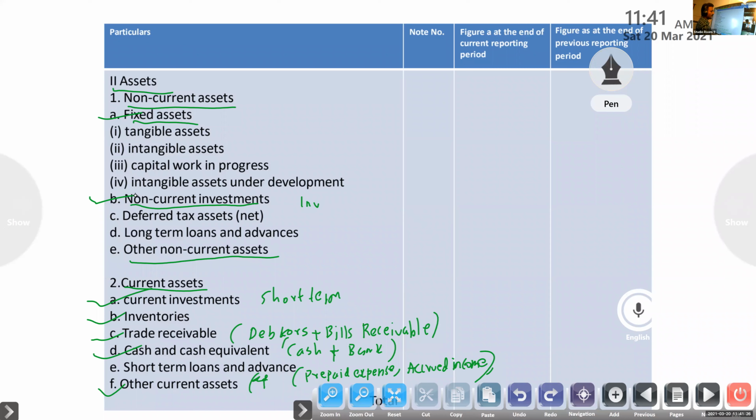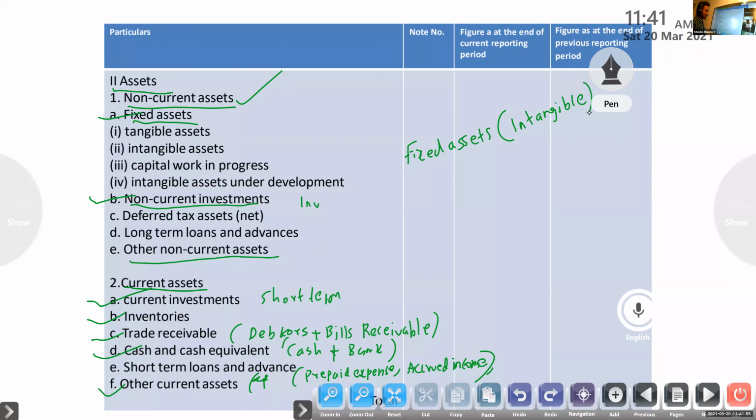Suppose goodwill is given: what will you write for major head and subhead? Major head, non-current assets. Subhead, fixed assets, bracket, intangible. Clear?